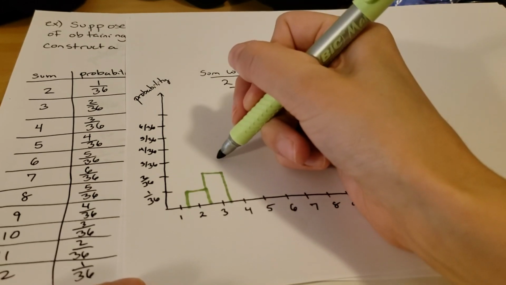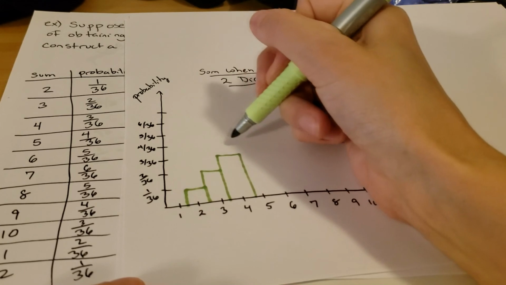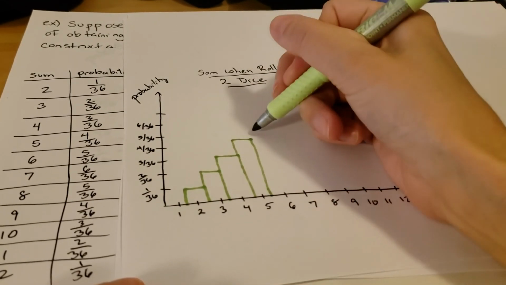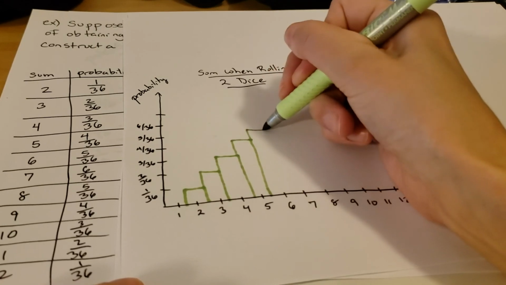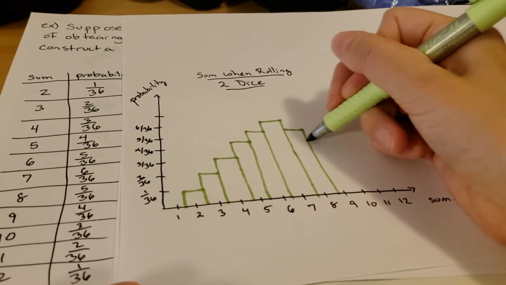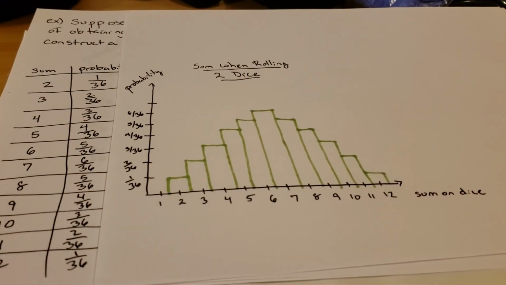And then we'll just keep going and following along with the chart that we have: 4, 5, 6, 7. Okay, and this is the histogram that we have here.